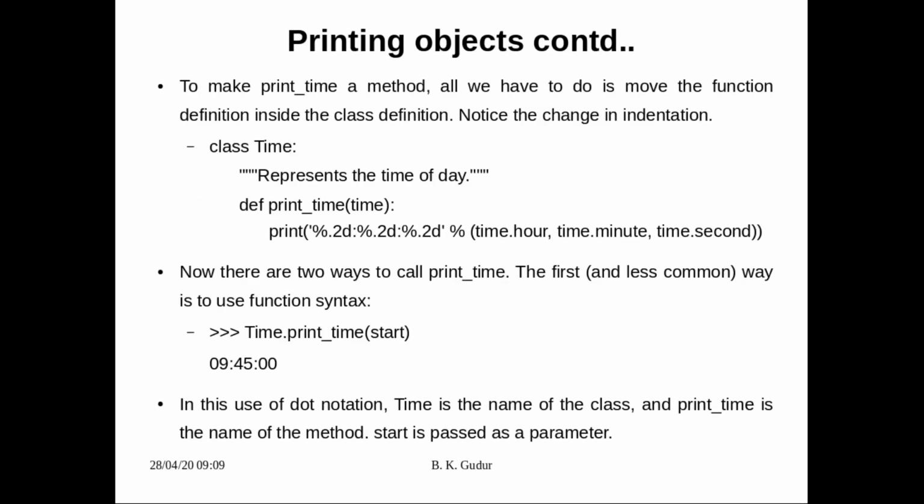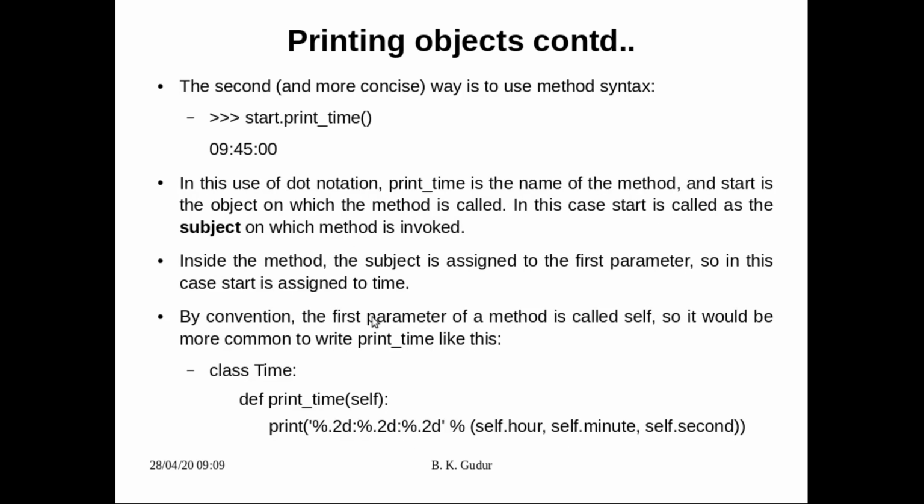Now continuing with this, the second and more concise and often used way is to use a method syntax, which we have seen just now. In this dot notation, print_time is the name of the method and start is the object on which the method is called. In this case, start is called the subject, the subject on which the method is invoked. And inside the method, the subject is assigned to the first parameter.